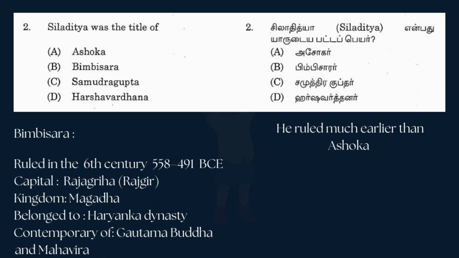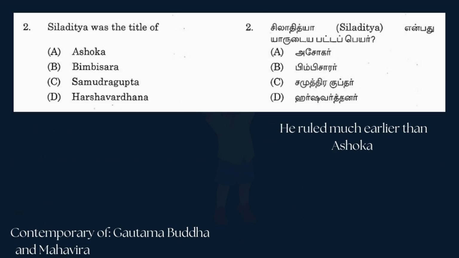Bimbisara, he ruled in the 6th century, 558–491 BCE, and his capital, Rajagriha, Rajgir, and his kingdom, Magadha, and he belonged to Haryanka dynasty and he was a contemporary of Gautama Buddha and Mahavira and he ruled much earlier than Ashoka.